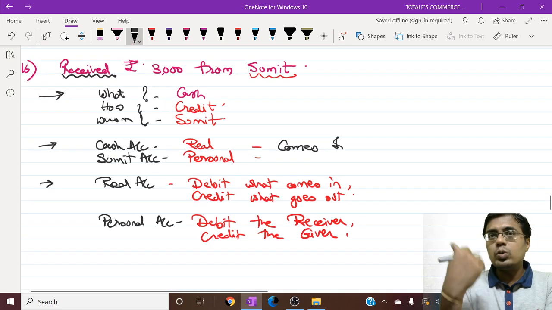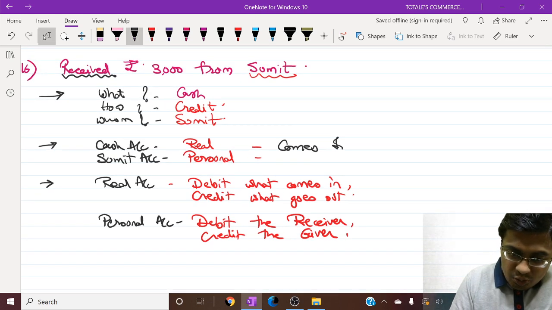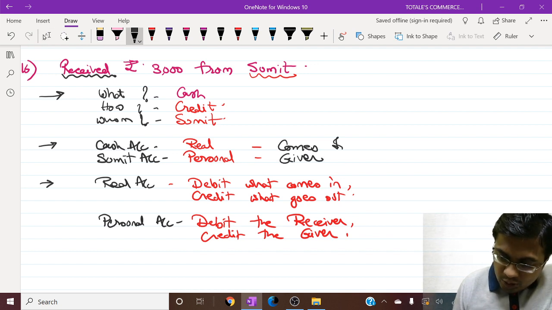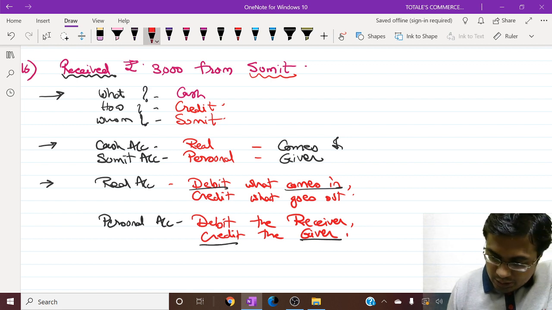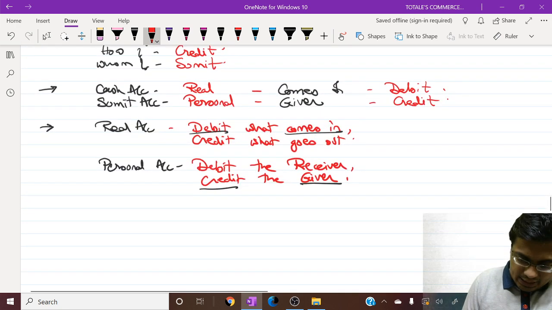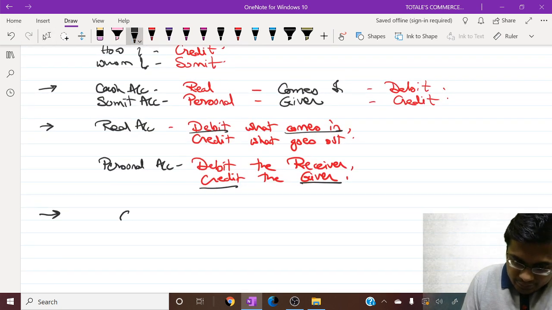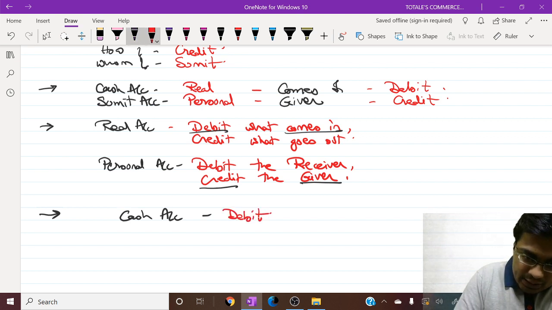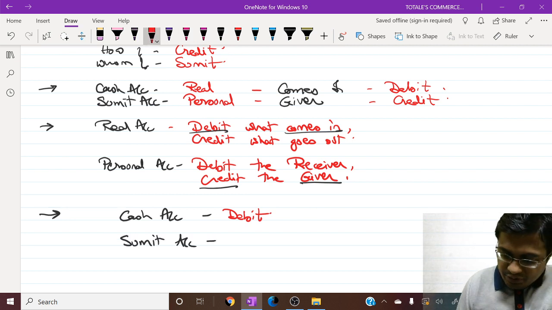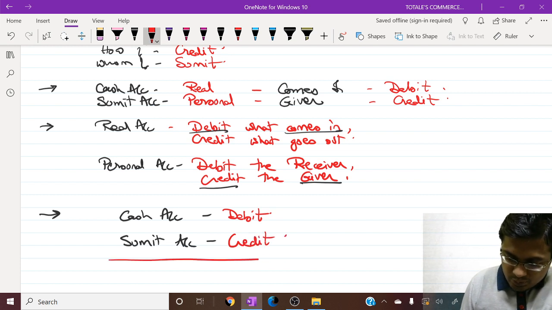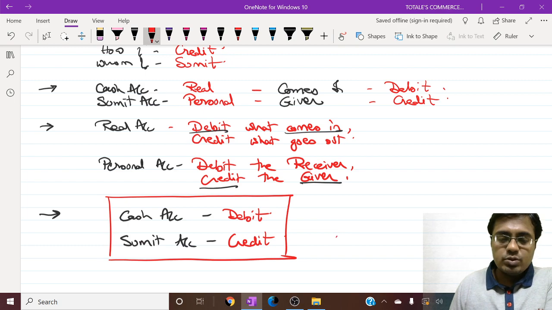Now Sumit is paying to us, right? So he is the giver. Having a look at the rules, debit what comes in, so cash account is debited, and credit the giver, so Sumit's account is credited. We finally get our final answer: cash account debit and Sumit's account credit. So this is our final answer, my friends.